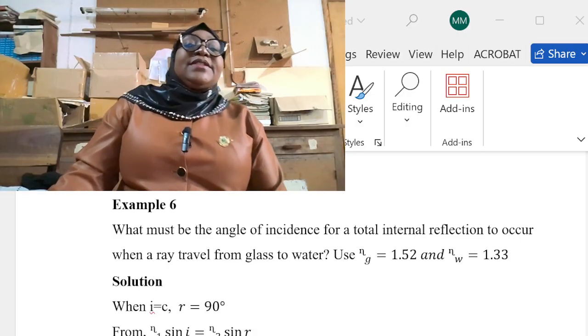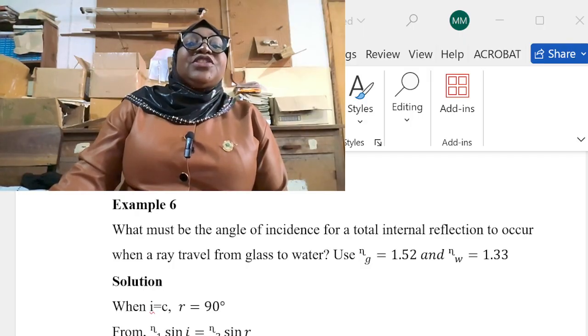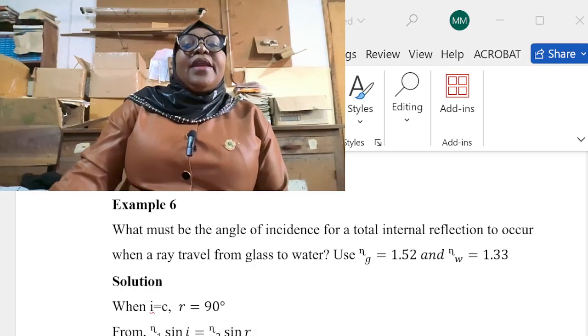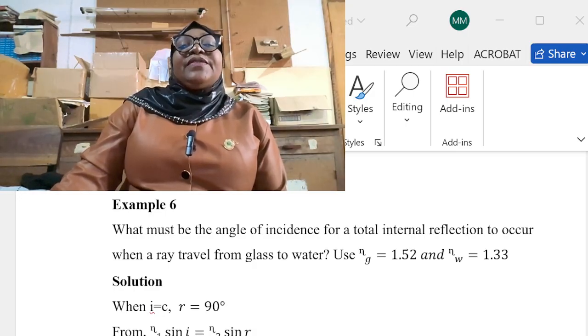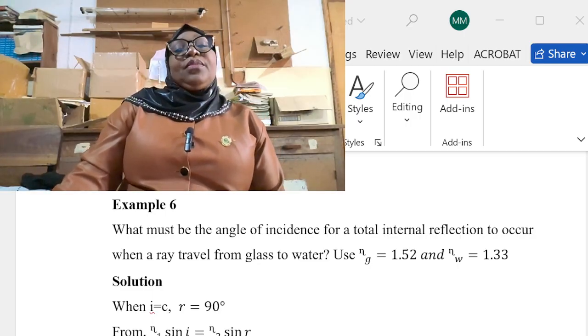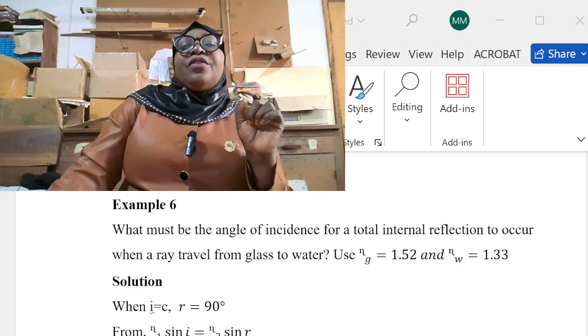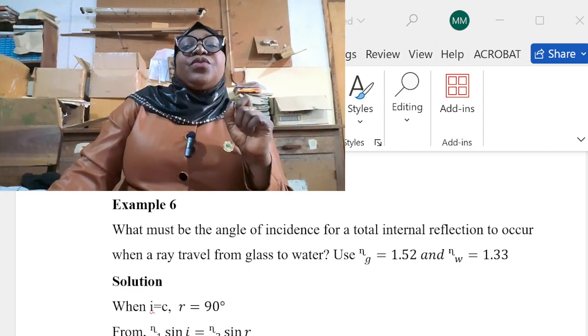Let us see an example. What must be the angle of incidence for total internal reflection to occur when a ray travels from glass to water? The refractive index of glass is equal to 1.52 and the refractive index of water is equal to 1.33. We are looking for the angle of incidence for total internal reflection to occur.